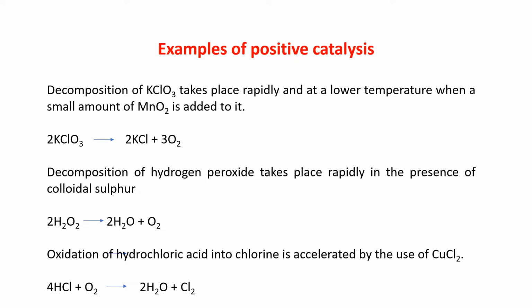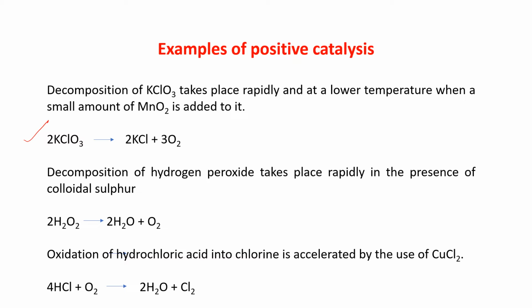Now some examples of positive catalysis. Decomposition of KClO3 takes place rapidly and at a lower temperature when a small amount of MnO2 is added to it. So MnO2 here is acting as a catalyst. Because of the presence of MnO2, the decomposition of KClO3 takes place rapidly and at a lower temperature. So this is an example of positive catalysis.